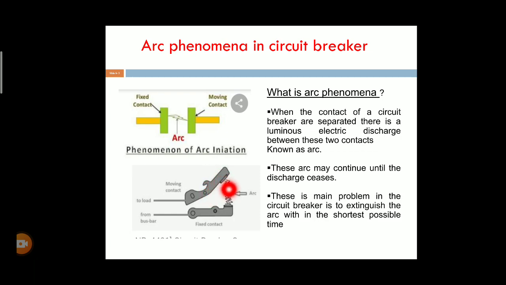Therefore, an arc is struck in between these contacts. Due to that arc, the contact of this circuit breaker is damaged. For that reason, we reduce the arc within a short period. This is the arc phenomena in the circuit breaker.